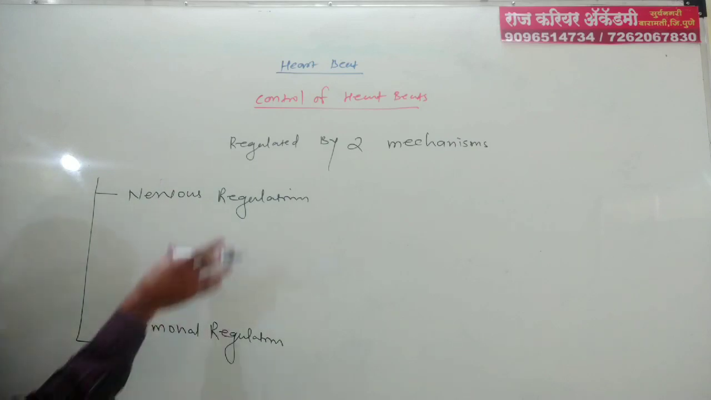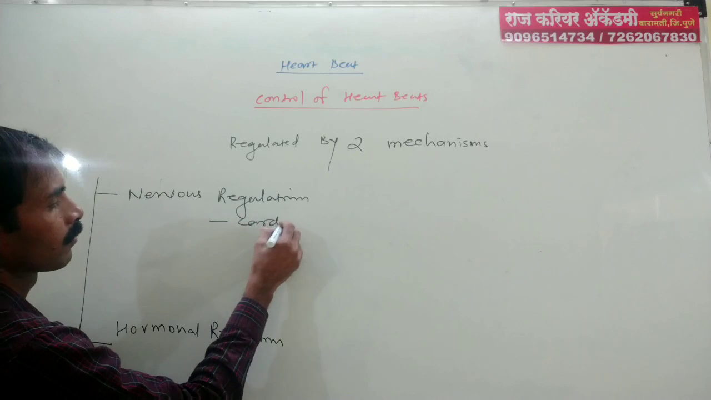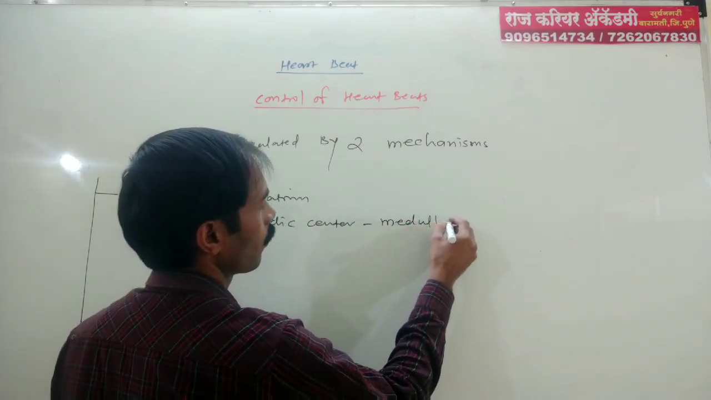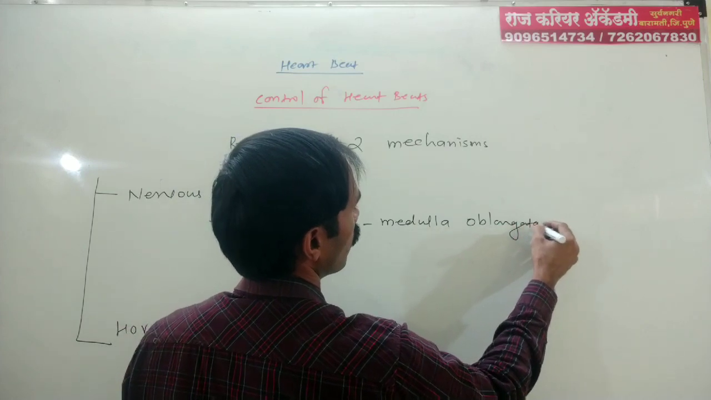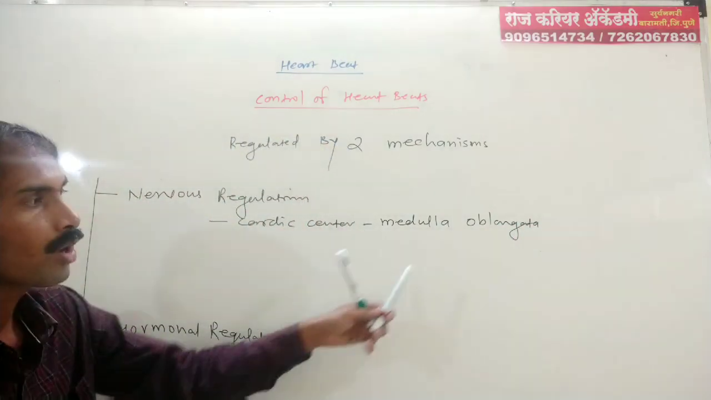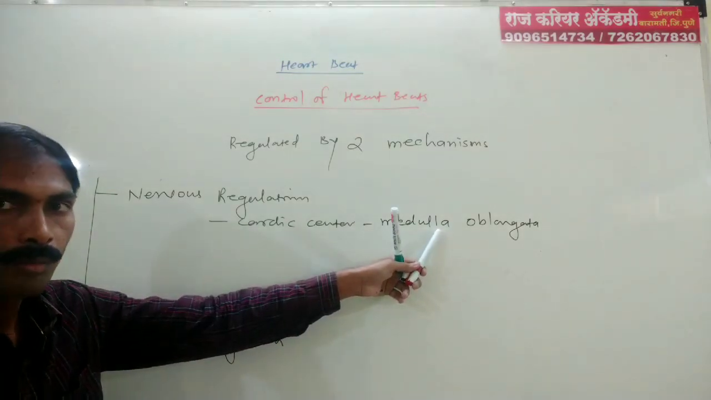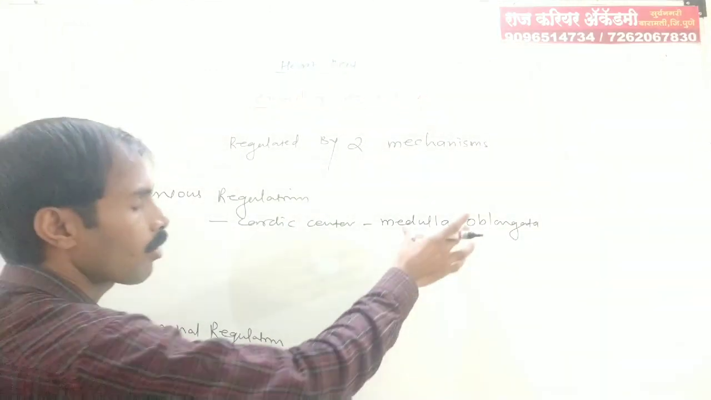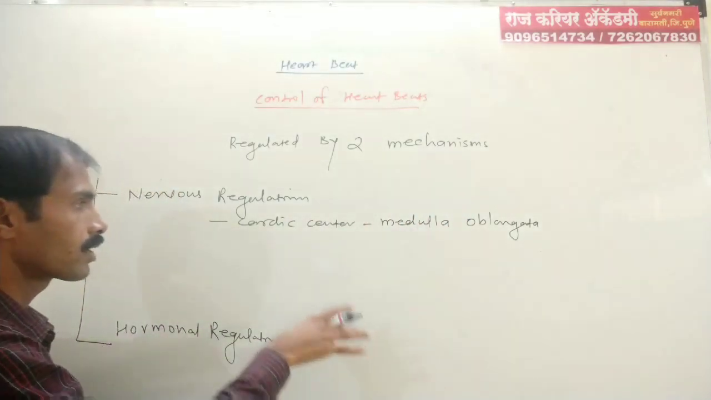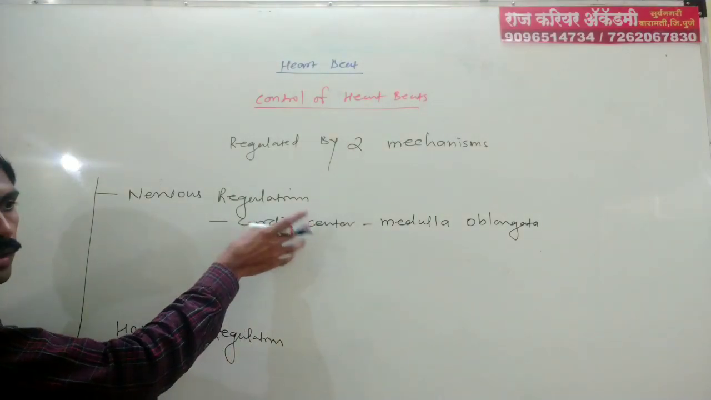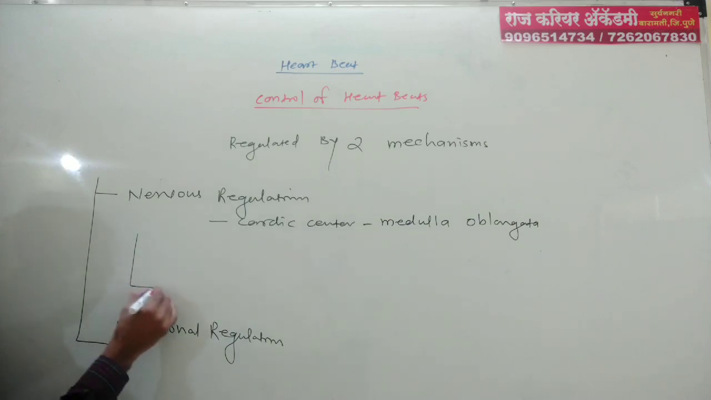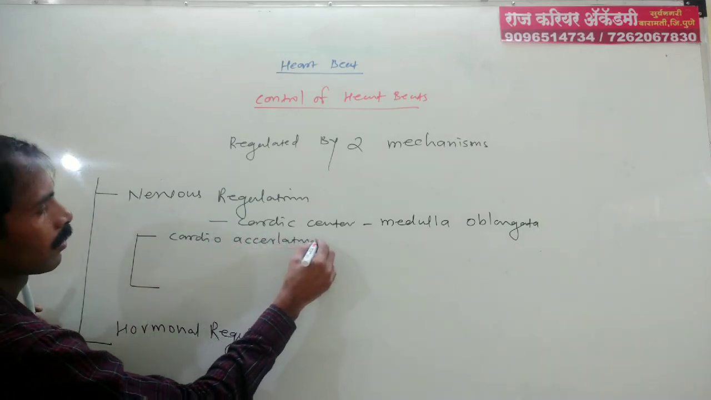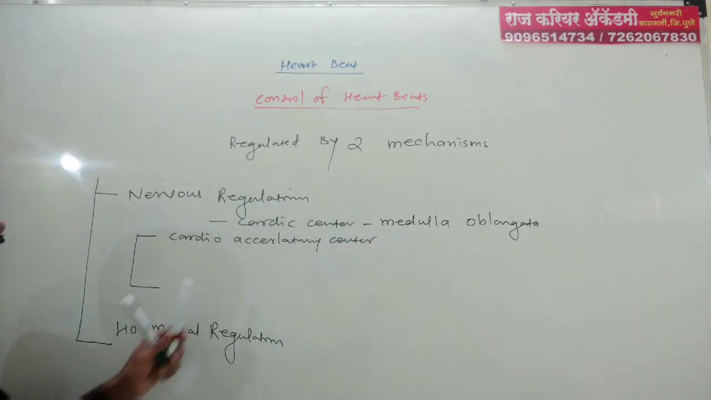How is it controlled? For the regulation of heartbeat, there is a cardiac center, which is present in the medulla oblongata of the brain, which is the part of the brainstem. In the medulla oblongata there is one center known as the cardiac center. This cardiac center has two parts.